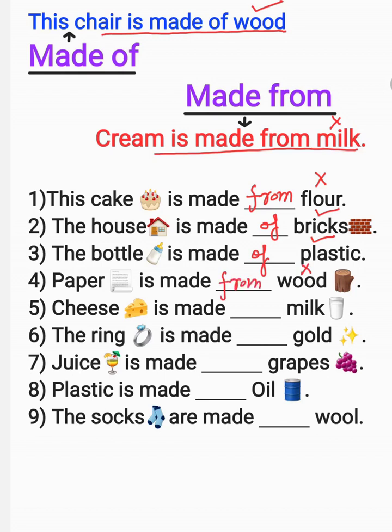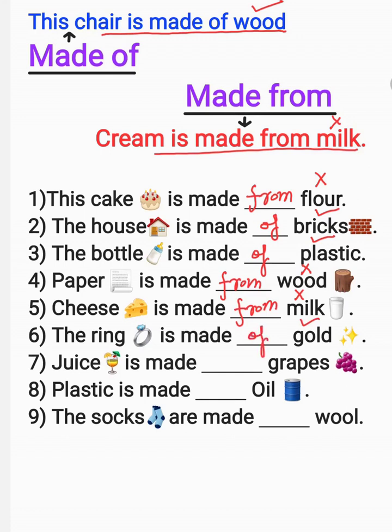Cheese is made blank milk. Can you get back milk from cheese? No. You cannot get back milk from cheese. So we will use from. Cheese is made from milk. The ring is made blank gold. Can you get back gold from ring? Yes, you can get back gold from ring. So we will use here, the ring is made of gold.